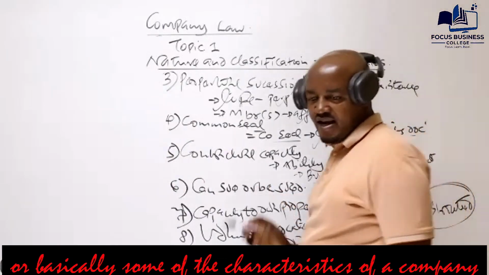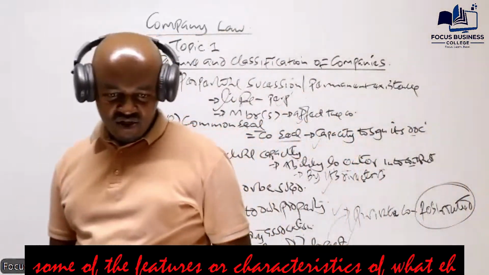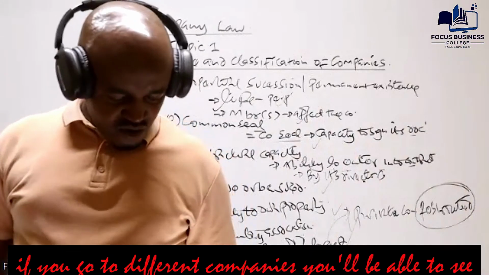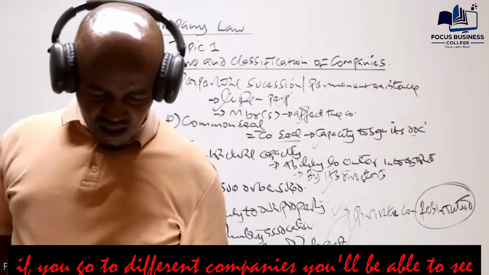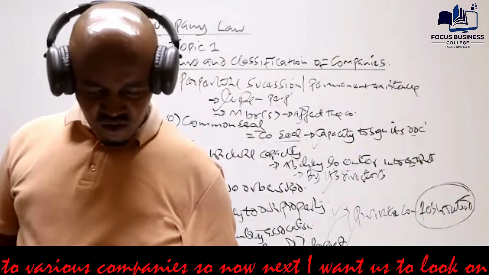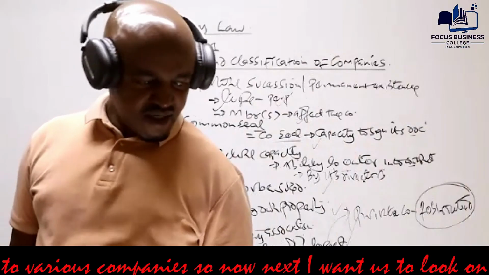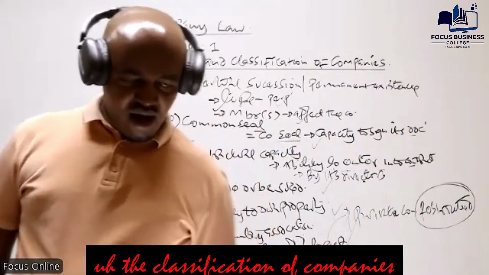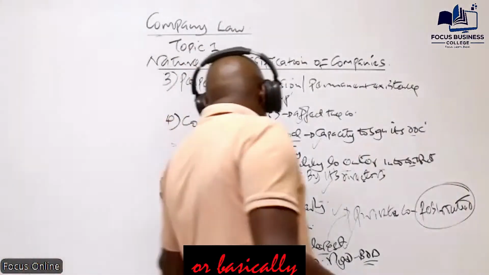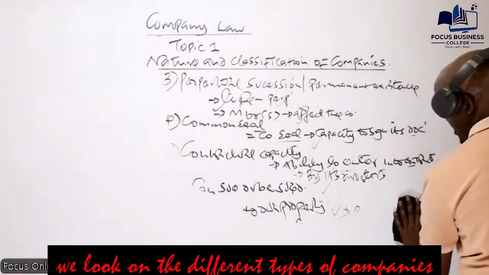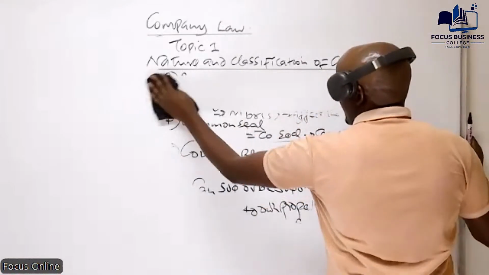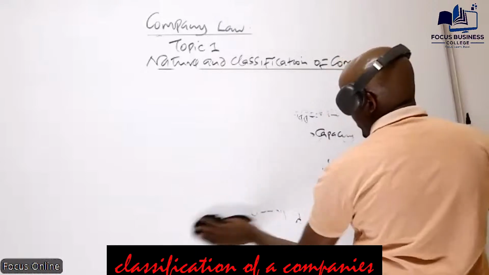So, among others, these are some of the features or characteristics of a company. If you go to different companies, you'll be able to see those features, because they apply to various companies. Now, next, I want us to look at the classification of companies, or the different types of companies which we have.